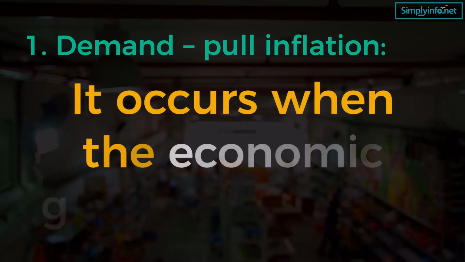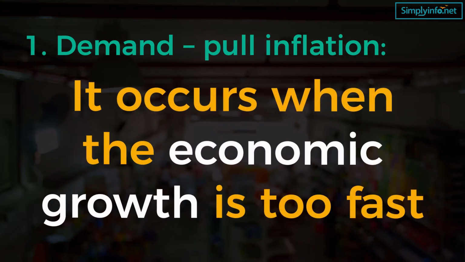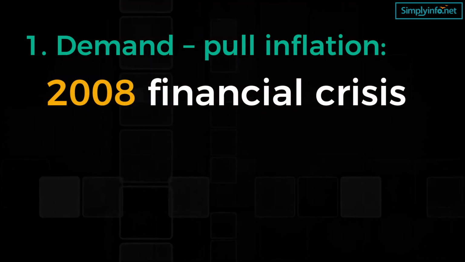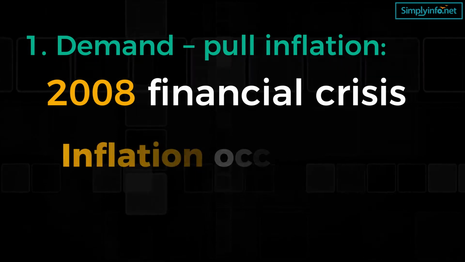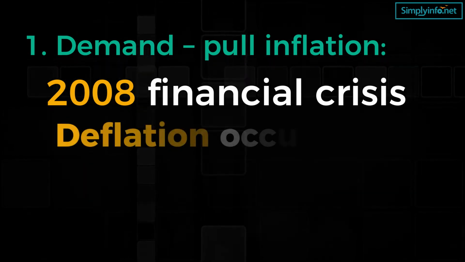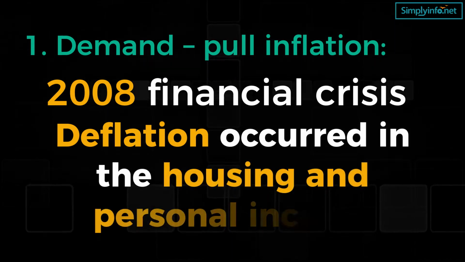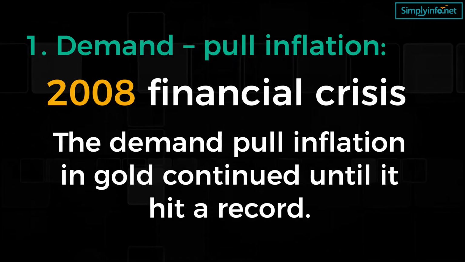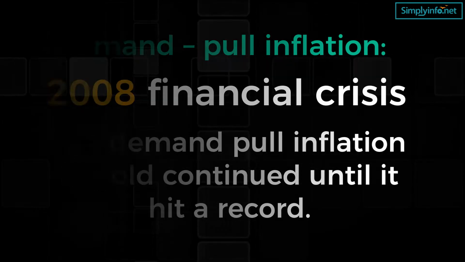It occurs when the economic growth is too fast. For example, after the 2008 financial crisis, asset inflation occurred in oil and gold prices. Deflation occurred in housing and personal income. The demand-pull inflation in gold continued until it hit a record.